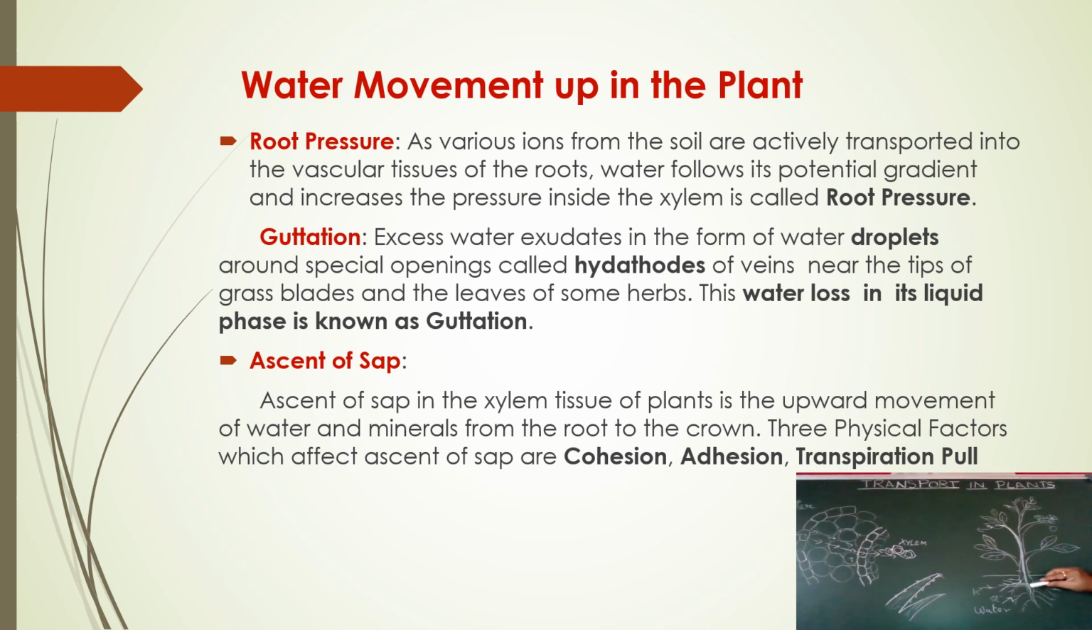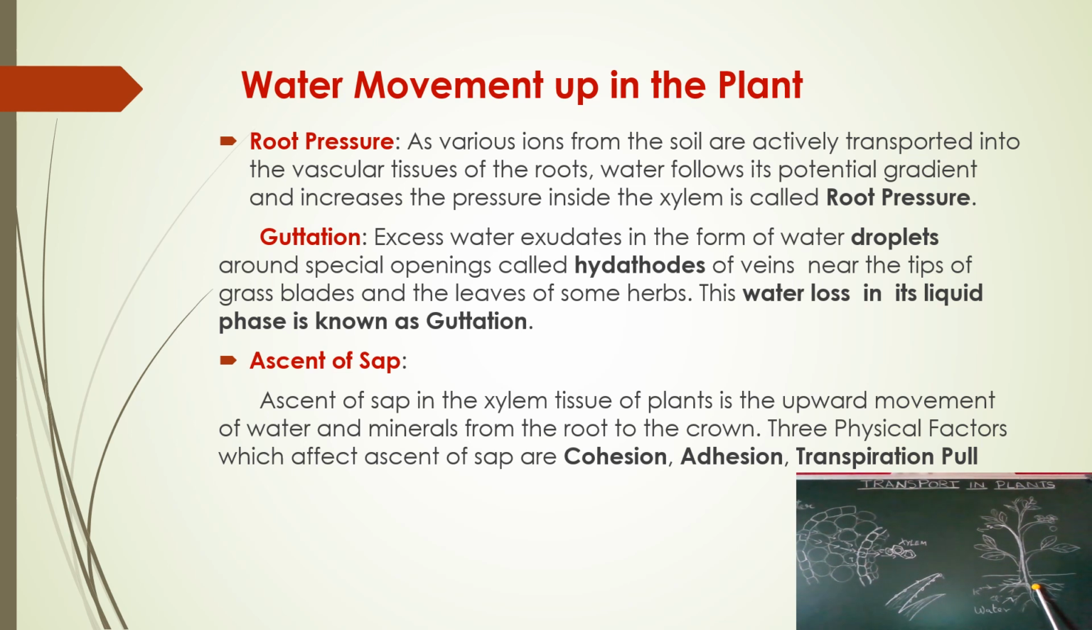That pressure is causing the water to move upwards. That pressure is nothing but the root pressure. Now coming to the definition: as various ions from the soil are actively transported into the vascular tissue of the roots, water follows its potential gradient and increases the pressure inside the xylem. This is called the root pressure.